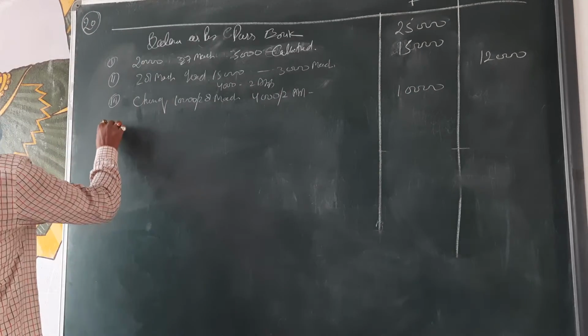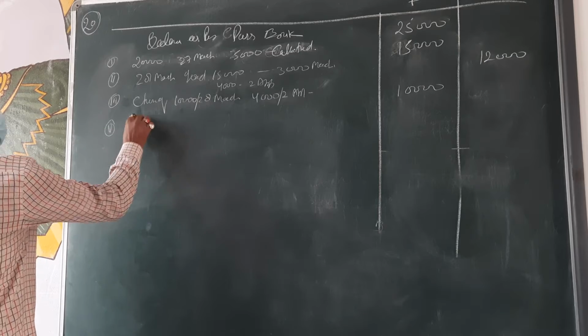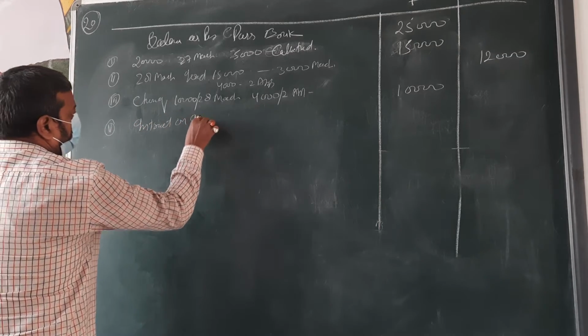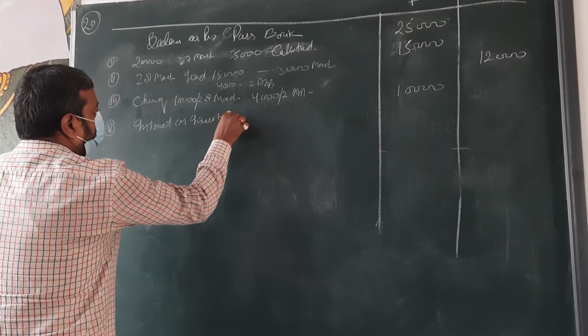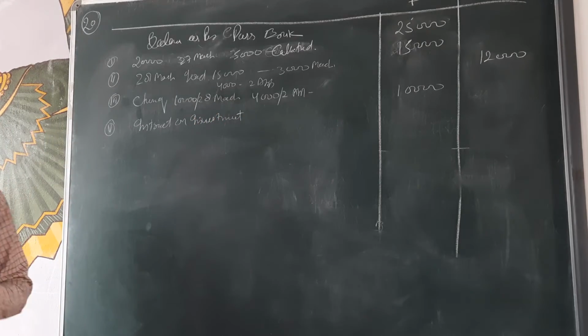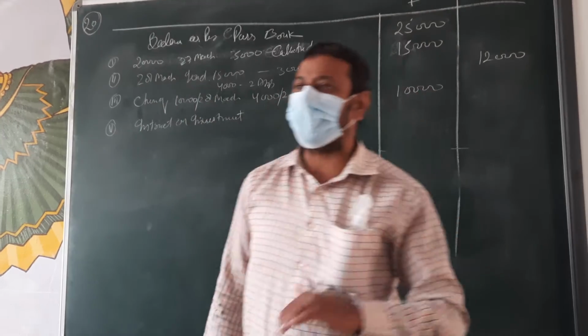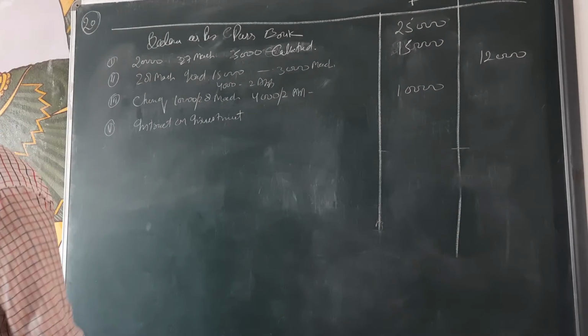Interest on investment collected by bank does not appear in cash book. Investment interest collected by bank, but in cash book it's not entered. It means cash book balance will be less, and our passbook balance will increase. So what are we doing?